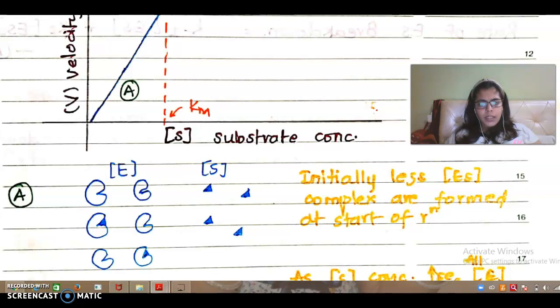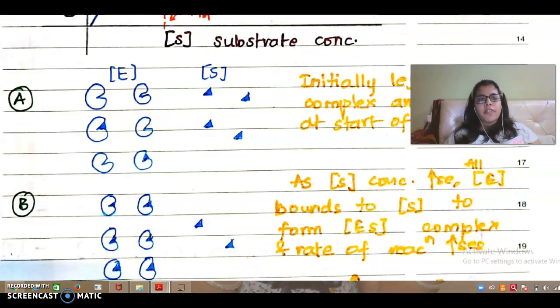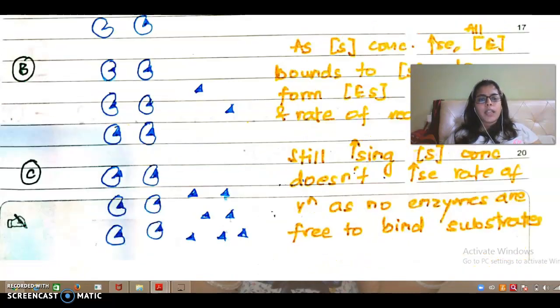So this is my Michaelis-Menten curve, which shows that initially ES complexes are formed at the start. However, free enzyme is still present. Then at B, all the ES complexes are formed, and at C they are not available, and hence